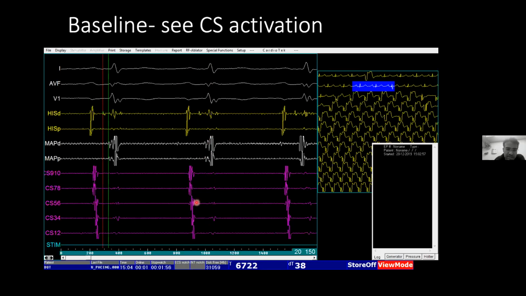Why does the coronary sinus catheter pick up both the A and V? It is because it is near the annulus. It is more on the atrial side, so it will have a larger A and a smaller V. And this gives us very important information during mapping and ablation. The only place where we can get three signals is the His, as I have told.